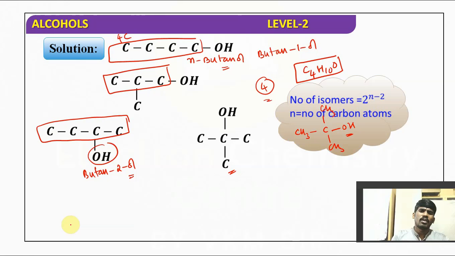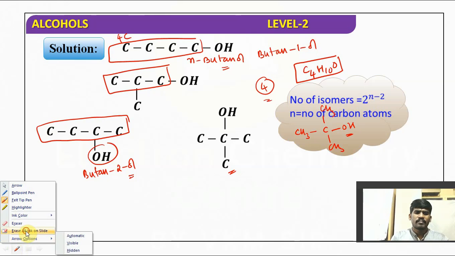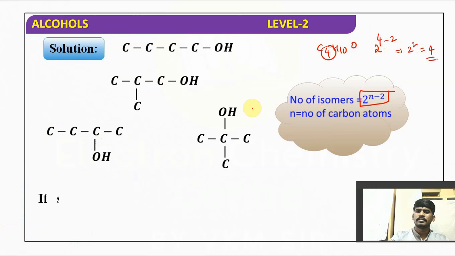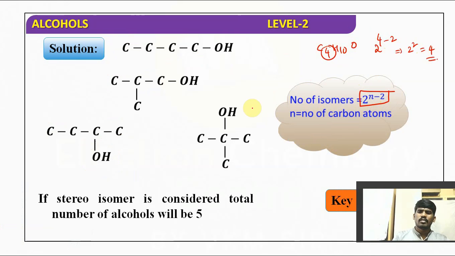Simply you can use the formula also. Number of isomers formula is 2 raised to n minus 2. C4H10O is the molecular formula given. n is the number of carbon atoms. 4 minus 2, that is 2 squared, which gives you 4. So it can be taken as answer D, I think. It is in the option. But suppose if stereoisomers are considered, then the total number of alcohols will be 5. But we are not considering stereoisomers here.